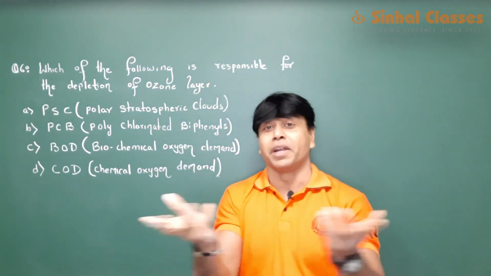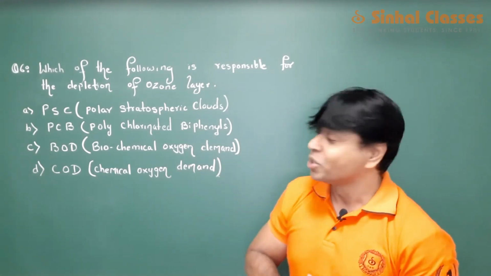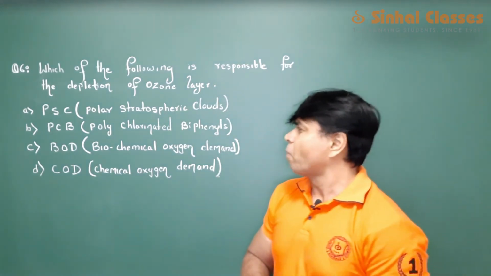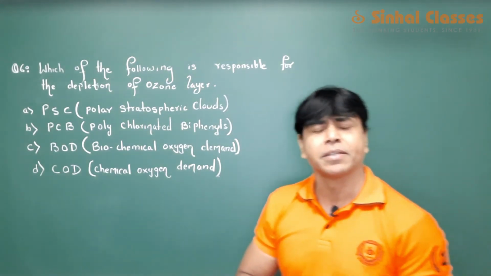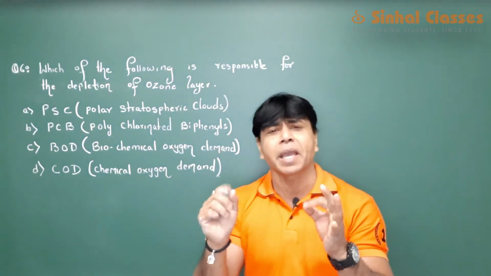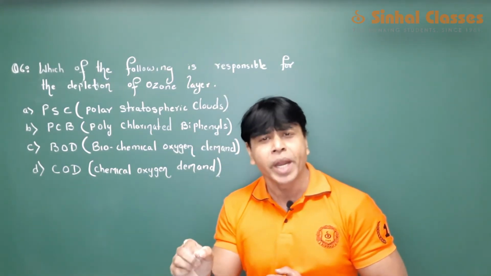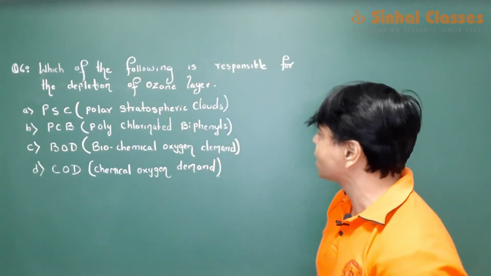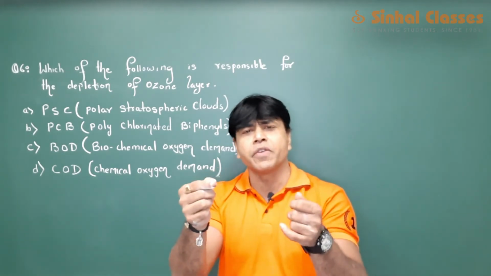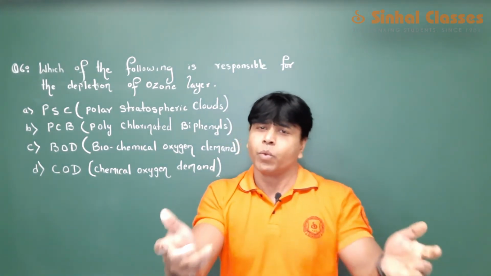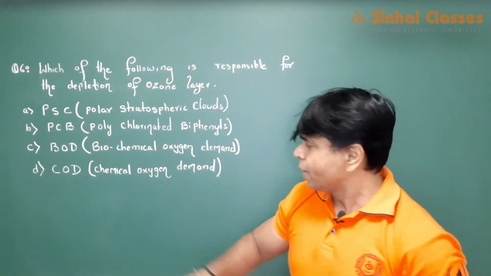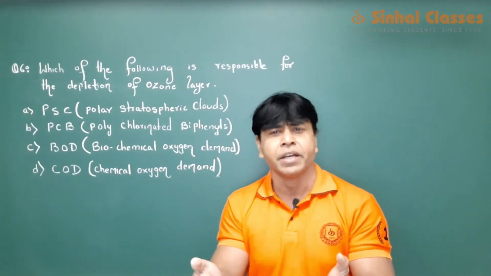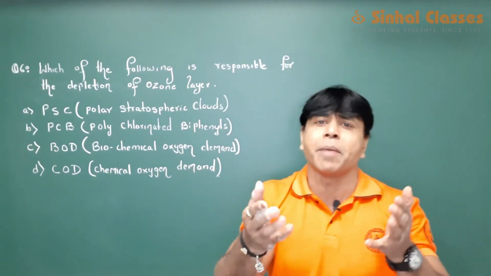So it is PSC, whereas PCB, polychlorinated biphenyls, this is a toxic chemical used in fluid transformers, whereas BOD, biochemical oxygen demand, is the oxygen which is present in polluted water which is necessary for microorganisms, whereas COD, chemical oxygen demand, is the amount of oxygen needed for oxidizing the contaminant.